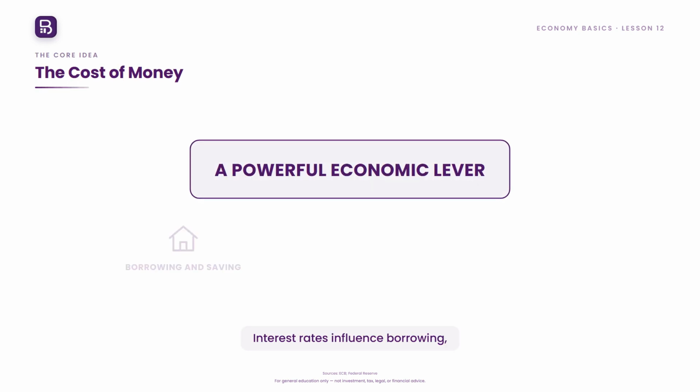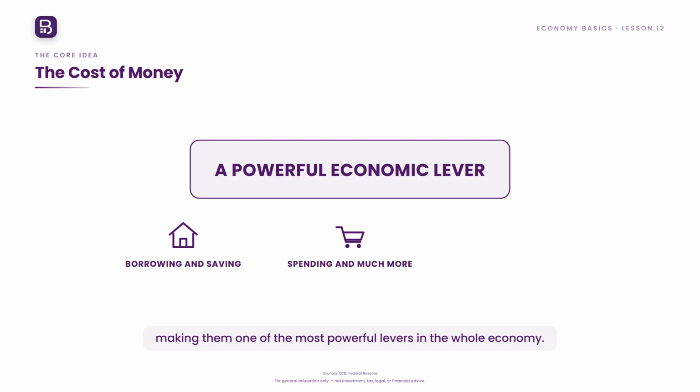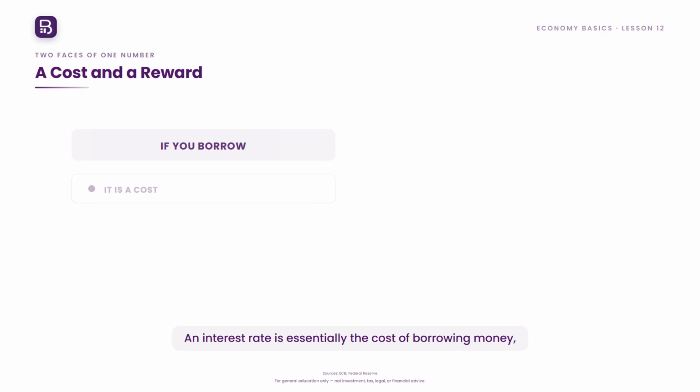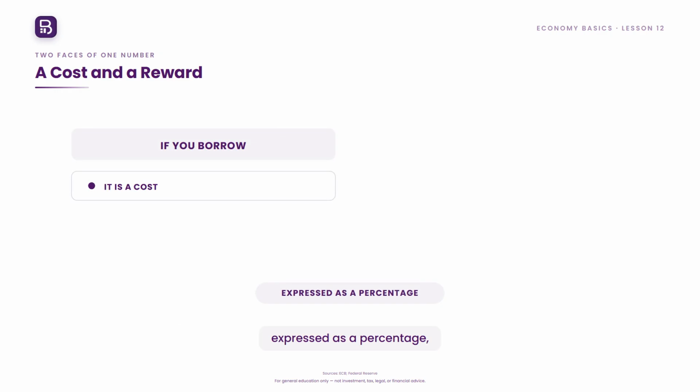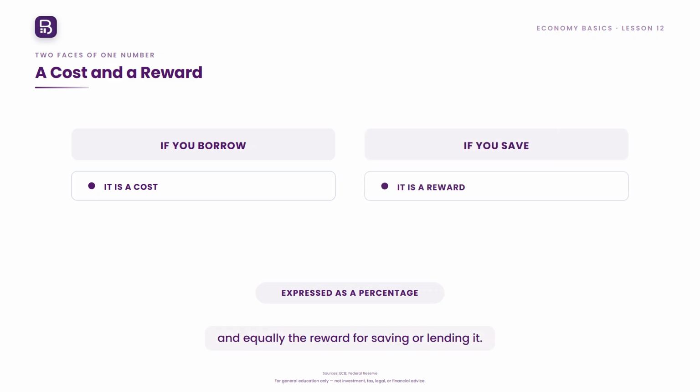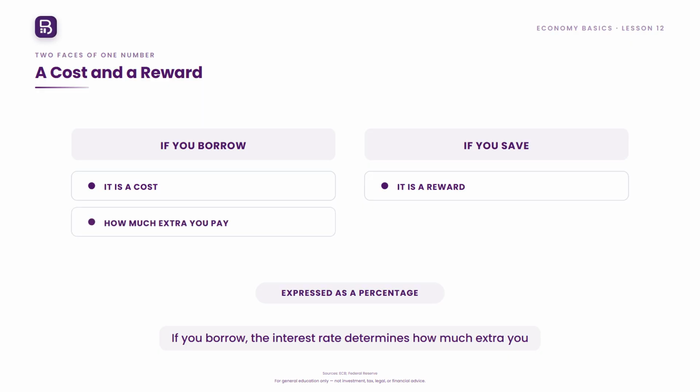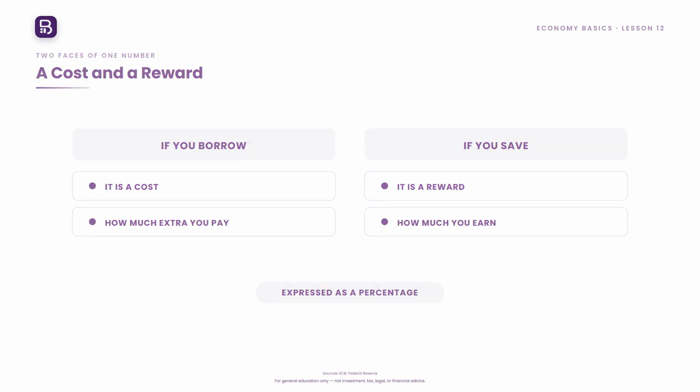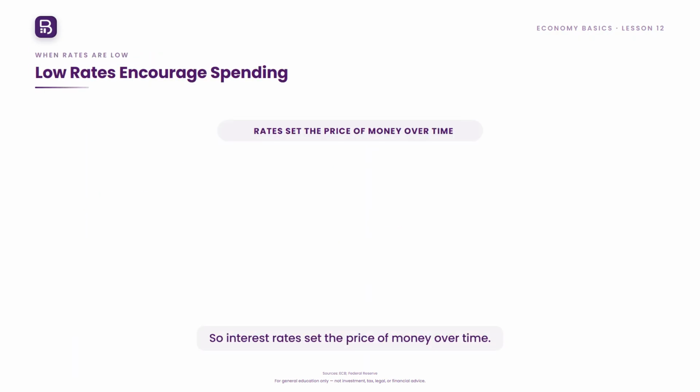Interest rates influence borrowing, saving, spending, and much more, making them one of the most powerful levers in the whole economy. Understanding how they work explains a great deal of economic news and policy. An interest rate is essentially the cost of borrowing money, expressed as a percentage, and equally the reward for saving or lending it. If you borrow, the interest rate determines how much extra you pay back. If you save, it determines how much you earn. So interest rates set the price of money over time.